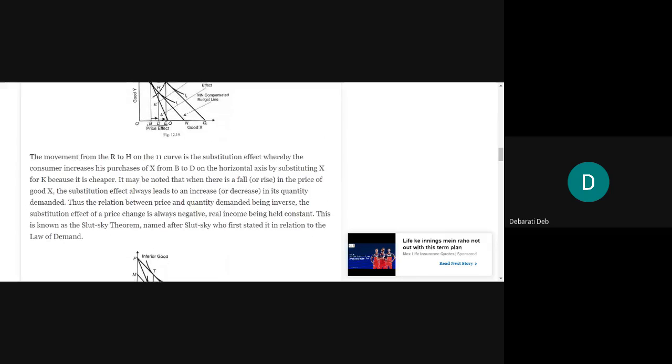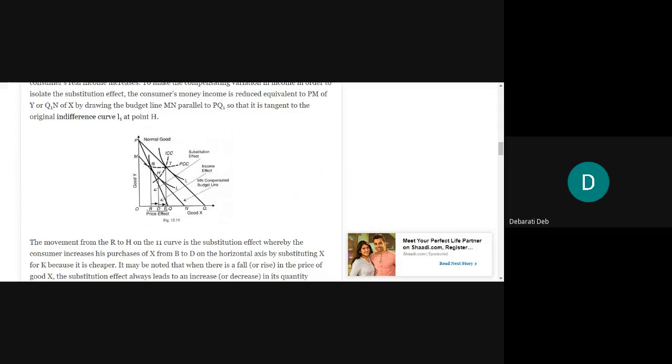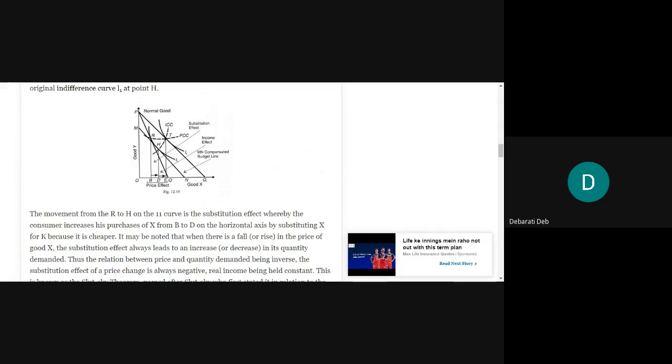Then I will share this link on Moodle also so that you can do a revision. After the class only I'll upload it. And then we will do the other effects tomorrow, and three different types of goods have to be done in this concept. So we will take some time for doing this. We will take this entire week, and after that we will be able to finish normal, Giffen and inferior goods.